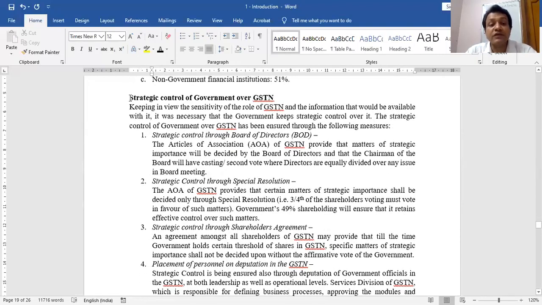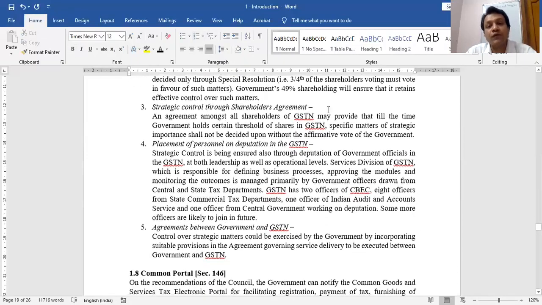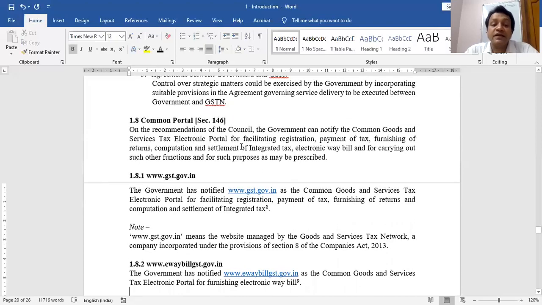But since it deals with taxation, etc., government wanted to keep strategic control in this GST. So this control has been through the board of directors. Officers and bureaucrats are deputed in this GSTN on deputation basis so that they can keep a check on the activities of GSTN. That's it. You have to prepare these GST Council and GST network questions for 4 to 5 marks theory.